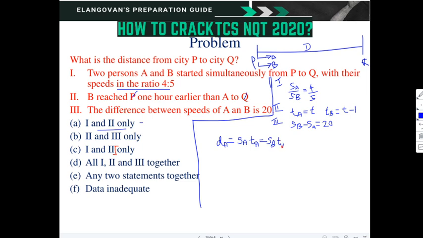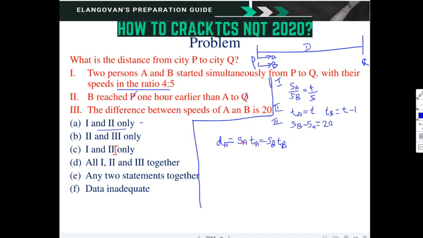So what shall we do with these two? So SA can be written as SB into 4 by 5, 4 by 5 SB. So SB gets cancelled.